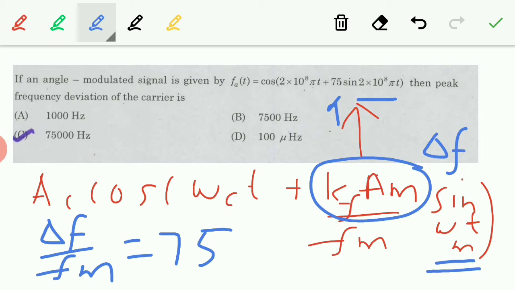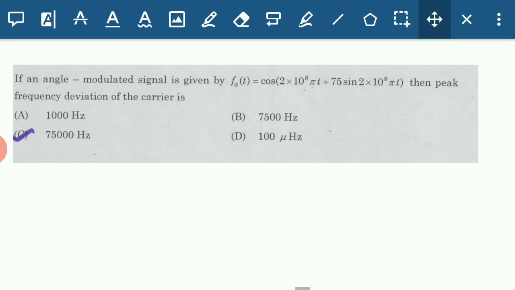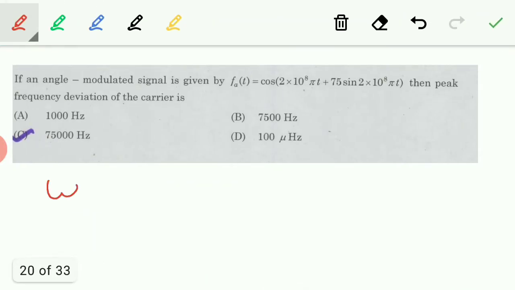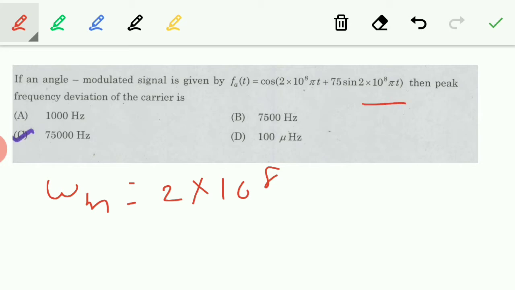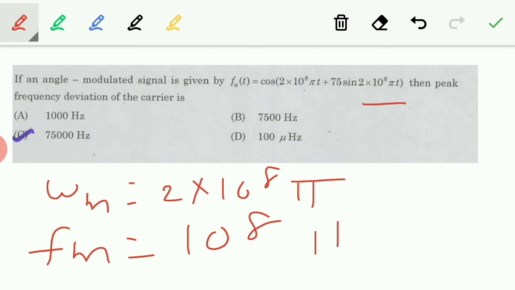So omega m is equal to 2 into 10 power 8 pi, like the cos omega ct. So fm is equal to 10 power 8 hertz.